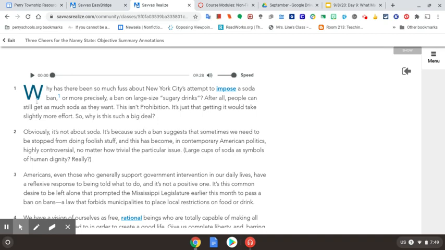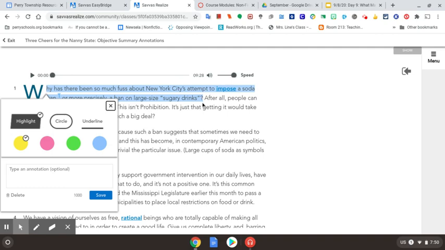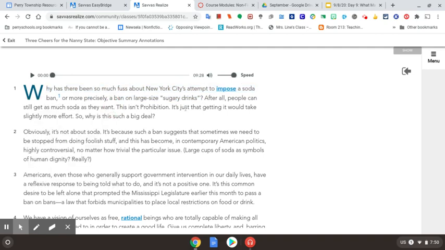So starting out, it says, why has there been so much fuss about New York City's attempt to impose a soda ban, or more precisely, a ban on large-size sugary drinks? After all, people can still get as much soda as they want. This isn't prohibition. It's just that getting it would take slightly more effort. So why is this such a big deal? Okay, so when we go up here, we have all of these questions. So why has there been so much fuss about these sugary drinks? Okay, we also see, so why is this such a big deal?